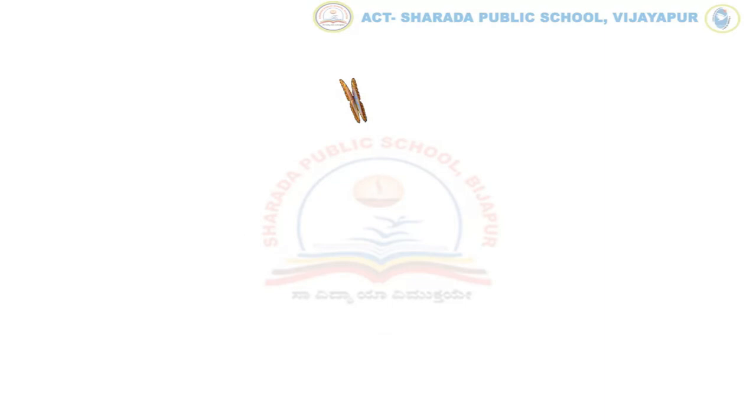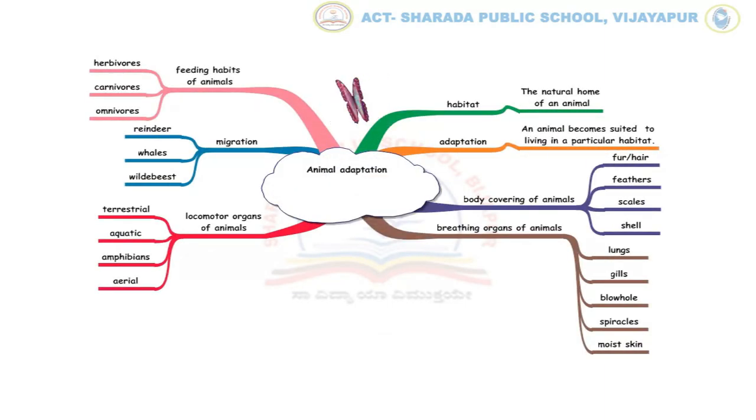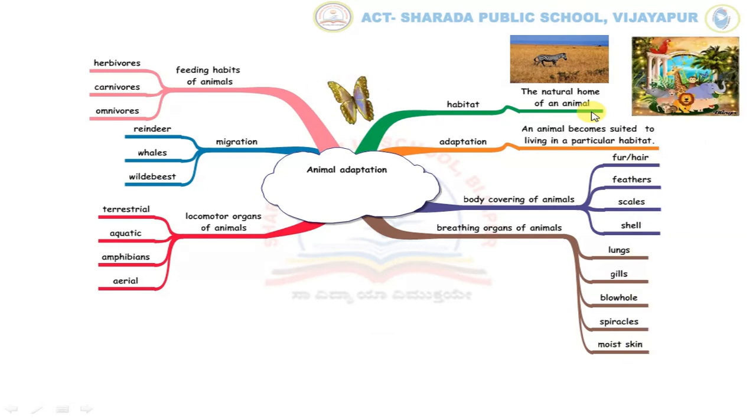So, here is the mind map on the topic animal adaptation. So let's begin with the first branch. It is about the term habitat, the natural home of an animal. It is the place that provides proper temperature, water, space, food, shelter, and protection to an organism to survive well. For example, the polar bear lives in the Arctic region.